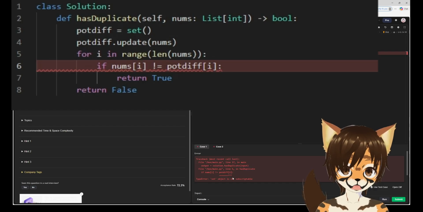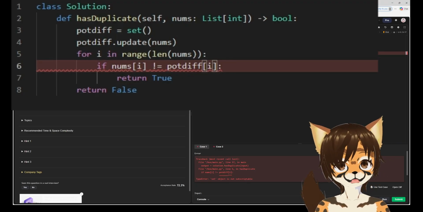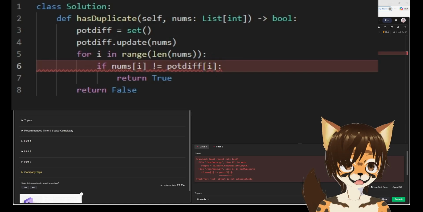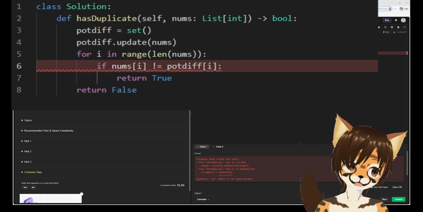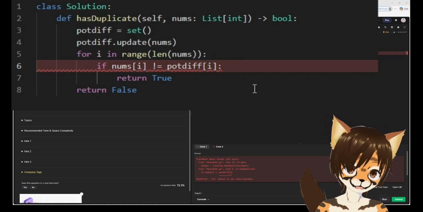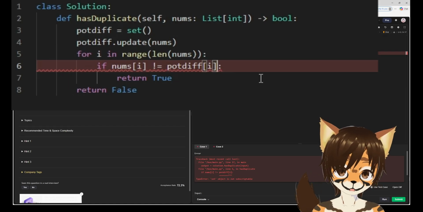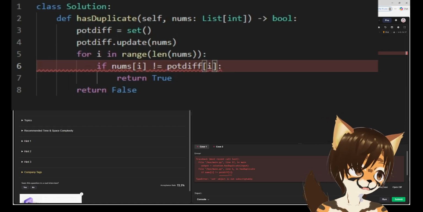Let's duplicate. Oh, did it say set object is not subscriptable? Oh, I'm sure it just doesn't want me to. Yeah, I'm accessing it like it's a list. Okay. How am I gonna access the set? I have something here to help me on the side to see how to use set. How do I want to access the set?